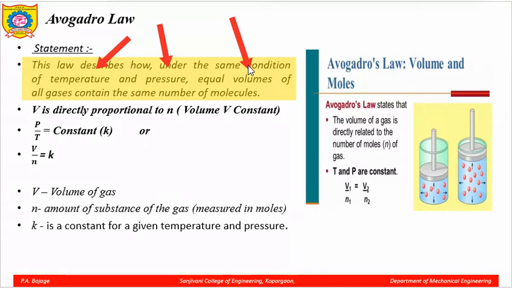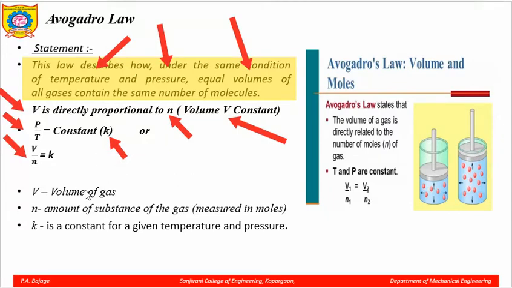So, the molecules will not change. So, we can write that volume is directly proportional to N, keeping what constant? Keeping the pressure and temperature constant. Okay. So, here equal volumes are there. So, we can say that P upon T, because this is equal parameter, is kept constant, but V upon N is equal to K. Now, how did this K come? Because here V is directly proportional to N, please remember this thing.